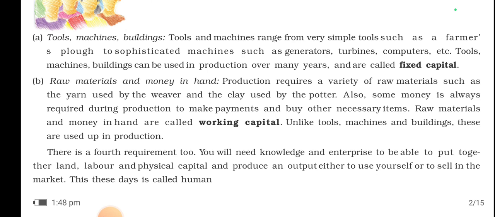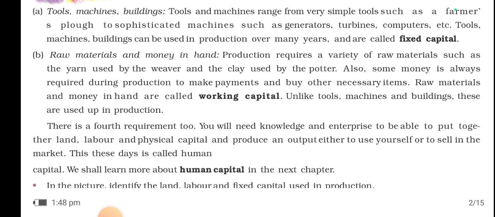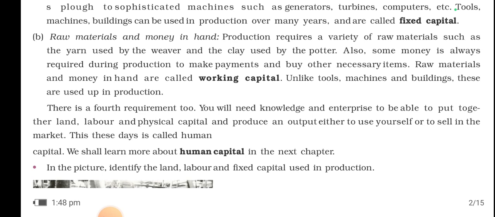Okay. There is a fourth requirement too. You will need knowledge and enterprise to be able to put together land, labor, physical capital and produce an output either to use yourself or to sell in the market. This these days is called human capital. Okay, what is that? Human capital. We shall learn more about human capital in the next chapter.